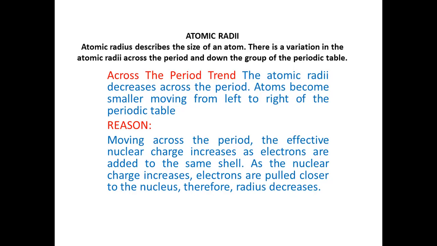So simply what happens is that as you move from left to right of the periodic table, electrons are added to the same shell. And the increase in electrons causes an increase in the effective nuclear charge, right? It causes attraction between the nucleus and the valence electrons. So for that reason, the size of the atom gets smaller because of the attraction.